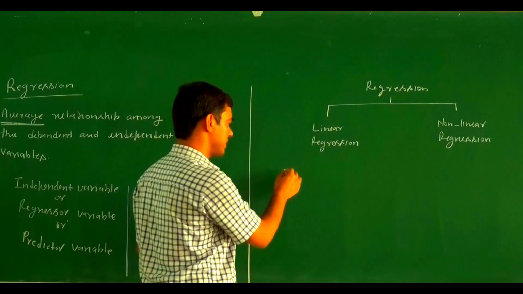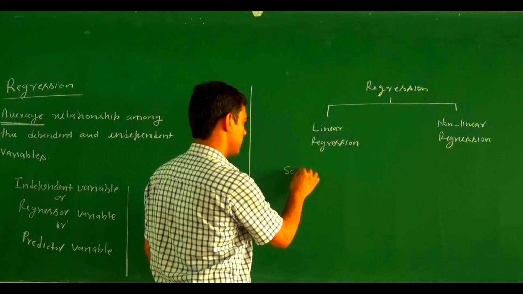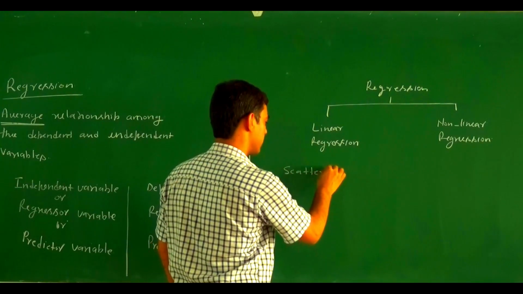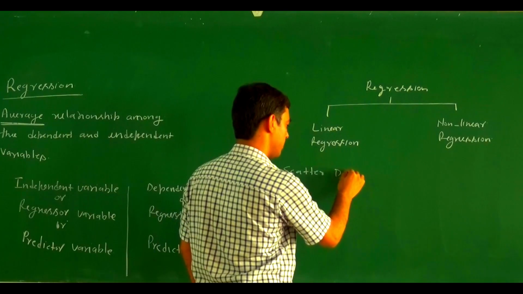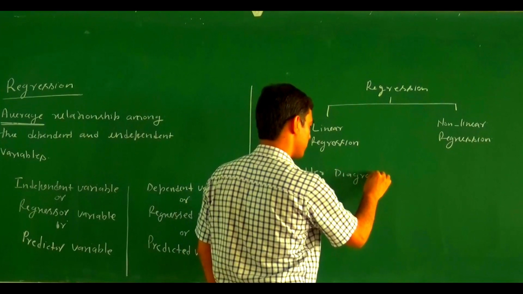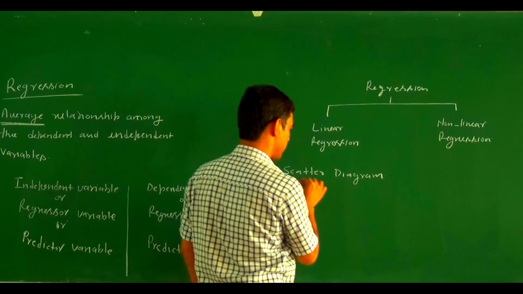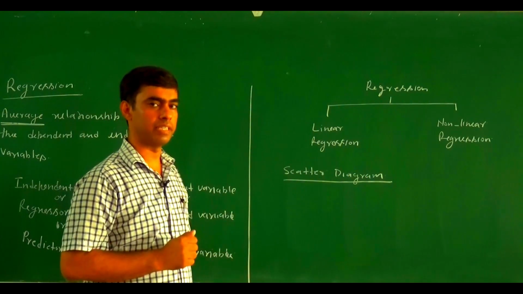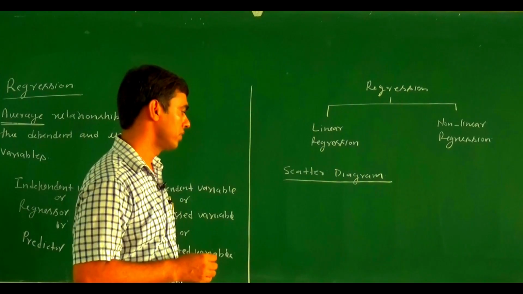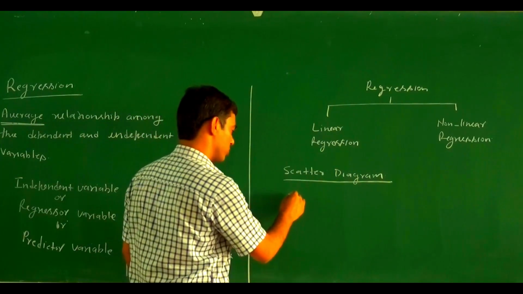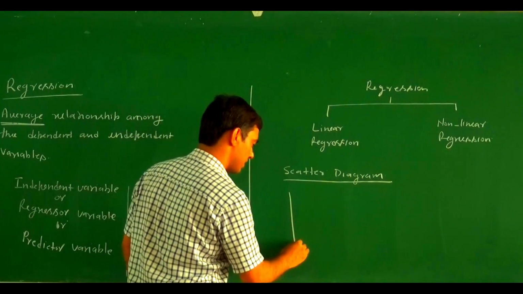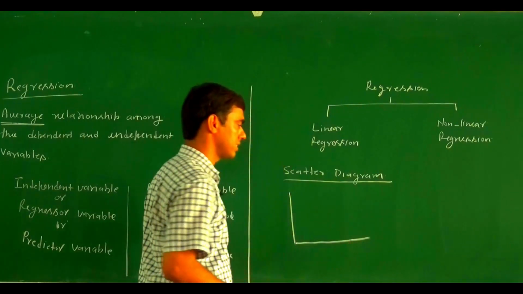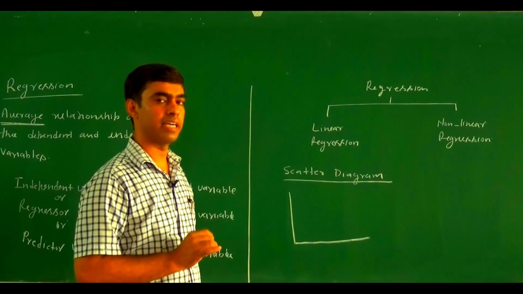With the help of a scatter diagram, we may decide the type of regression, whether it is linear or non-linear. A scatter diagram is a point diagram.